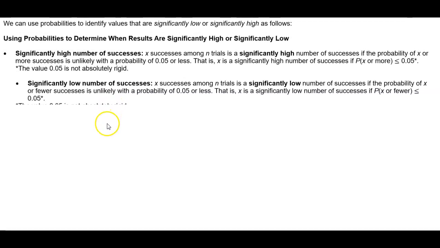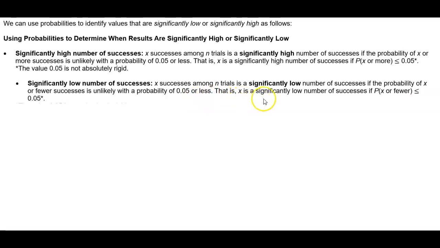Now, for significantly low number of successes, X successes among n trials is a significantly low number of successes if the probability of X or fewer successes is unlikely with a probability of 0.05 or less.